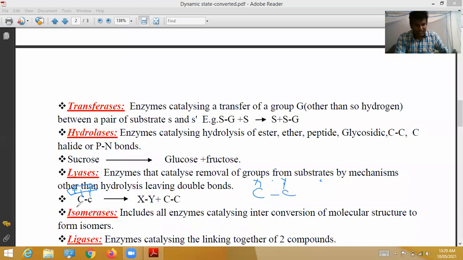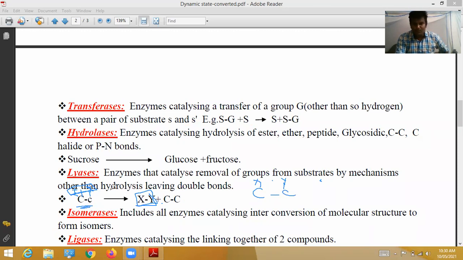From this substrate, XY is removed and it forms a separate product. Then the carbons are separated from the single bond. This entire reaction is stimulated by lyases, the enzymes that catalyze removal of groups from a substrate. XY is removed from the substrate by mechanisms other than hydrolysis.